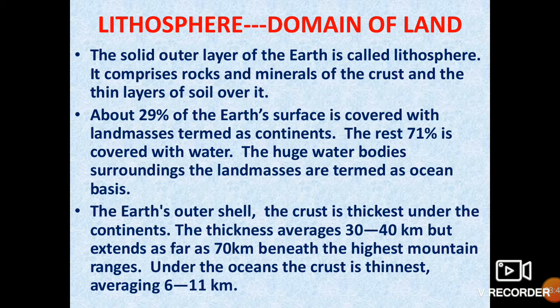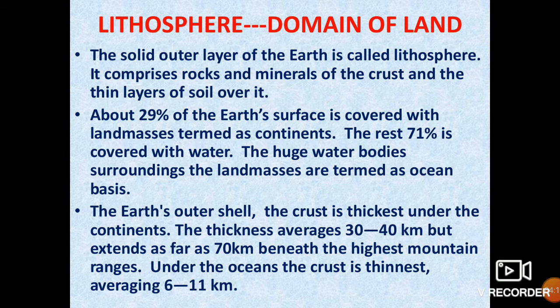The crust is thickest under the continents, where its thickness is about 30 to 40 kilometers, but it extends as far as 70 kilometers beneath the highest mountain ranges.